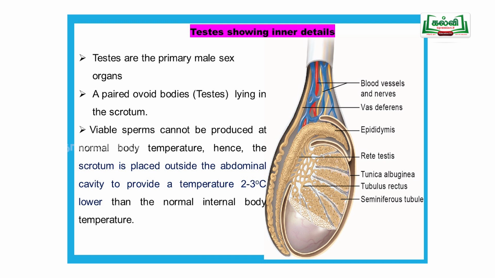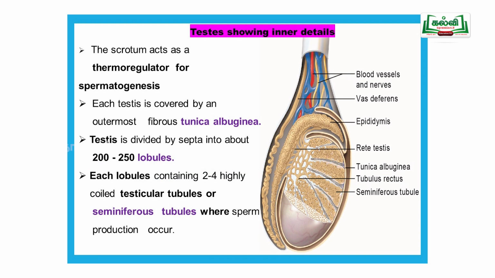At that temperature the testes work nicely and can produce sperm. So the scrotum acts as a thermoregulator for spermatogenesis. Thermoregulation should occur, and for that only the testis is outside the body.